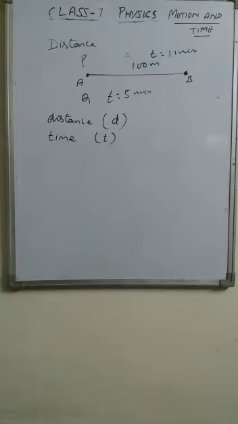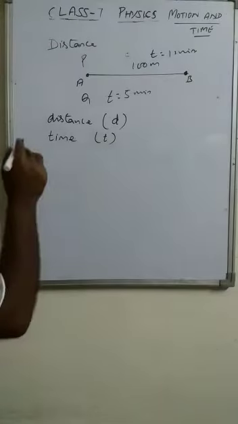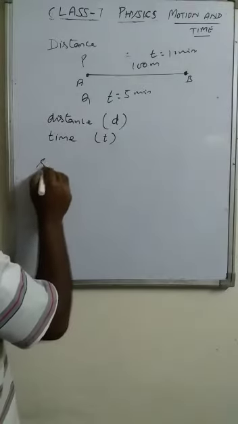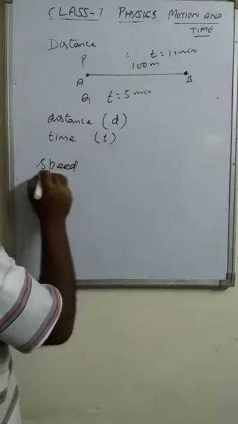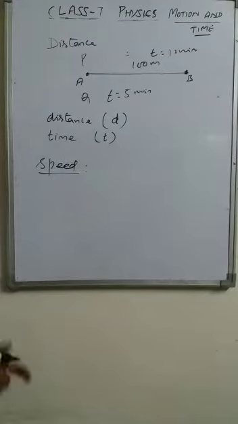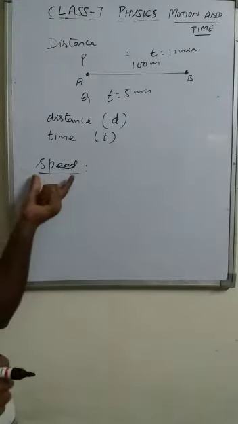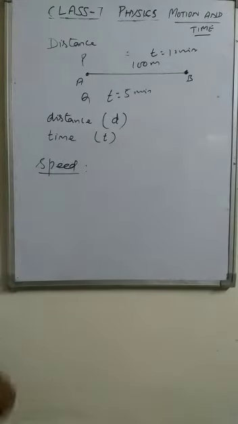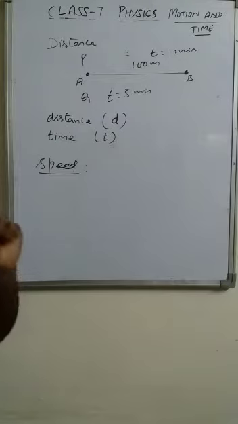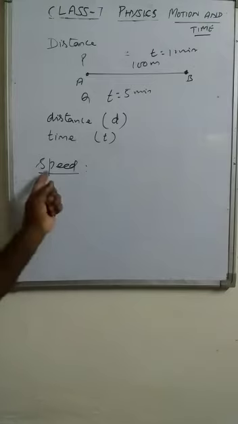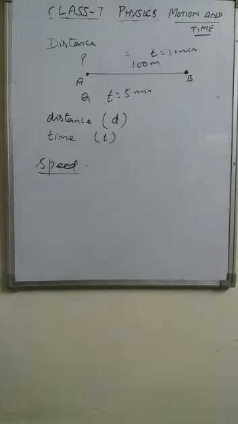By combining these two quantities, we can completely describe how fast an object is moving. To tell the fastness of an object, we are getting one more quantity, that is the speed. The speed is the quantity which completely describes the motion of any object, which describes the fastness of an object.